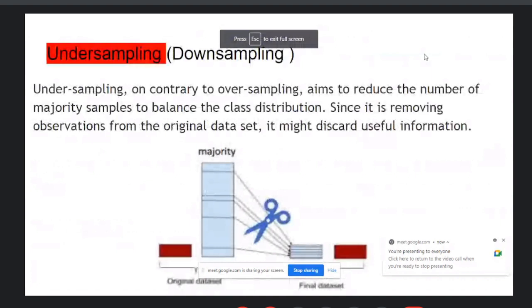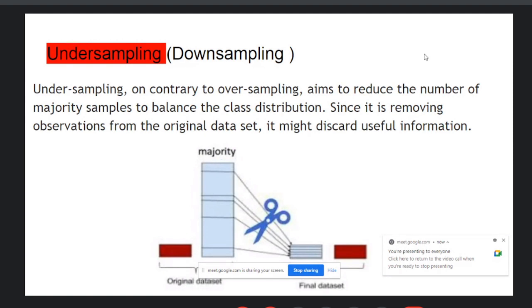Now, the first process: undersampling. What is undersampling? Keep it simple. Undersampling, in contrast to oversampling, aims to reduce the number of majority samples to balance the class distribution.